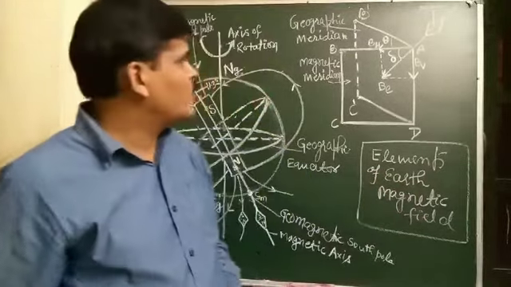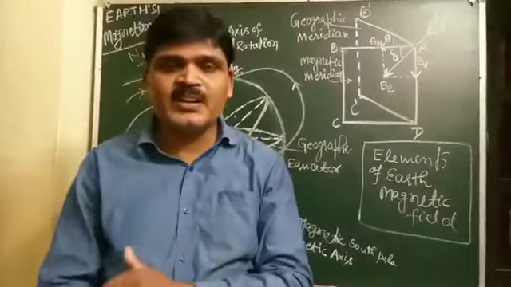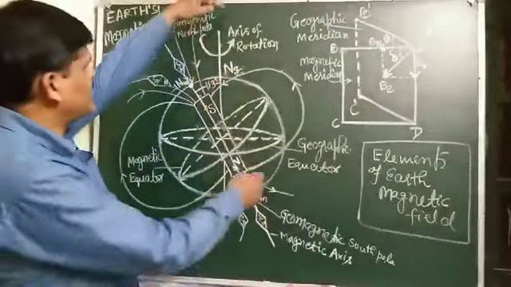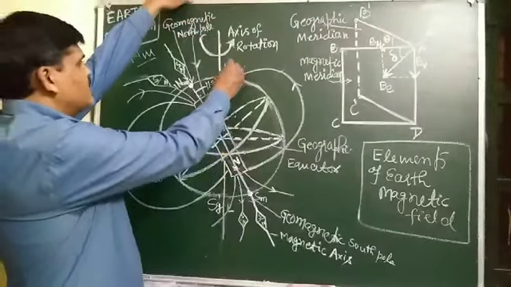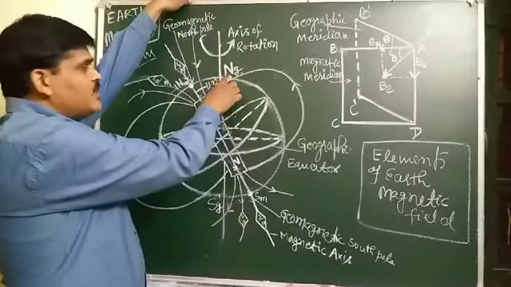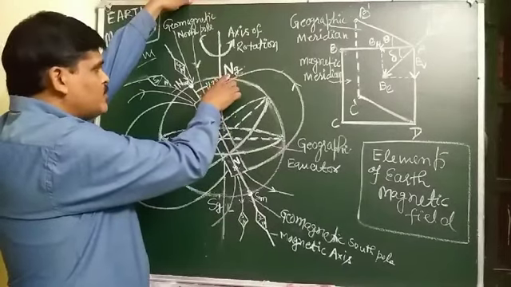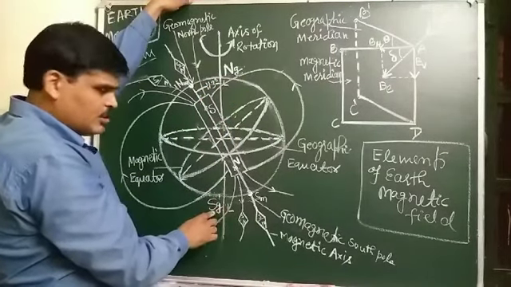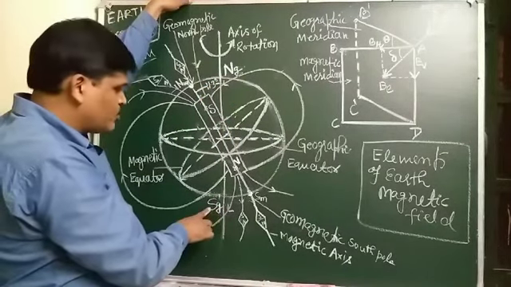First one: what is the geographical axis? Student, see the diagram carefully. This is the geographical north pole and this is the geographical south pole.